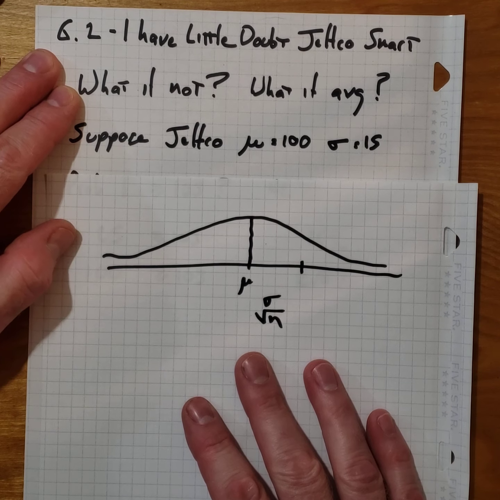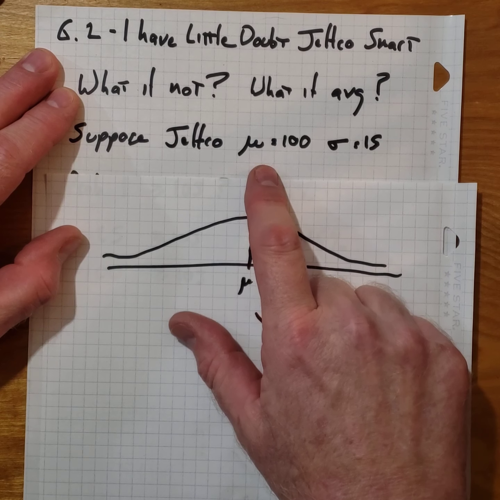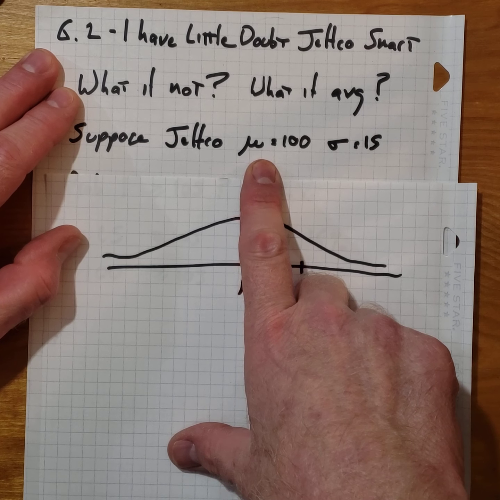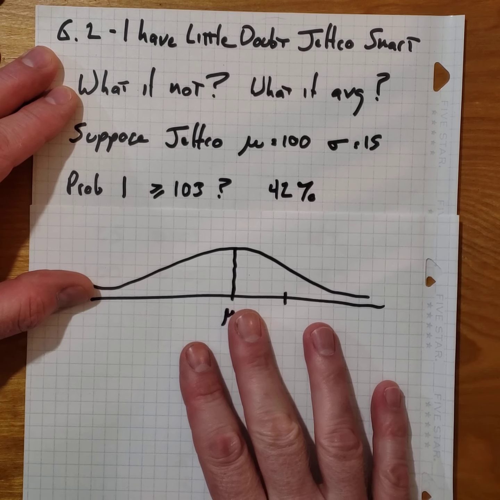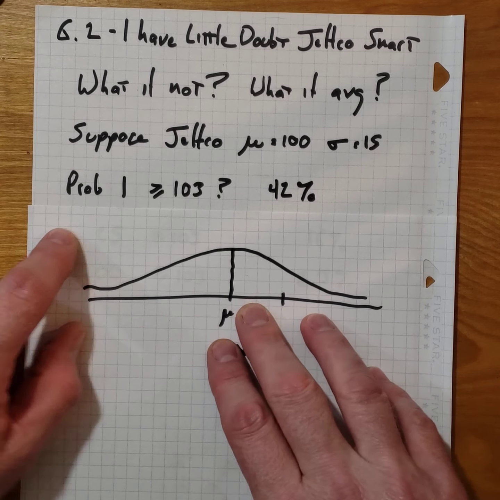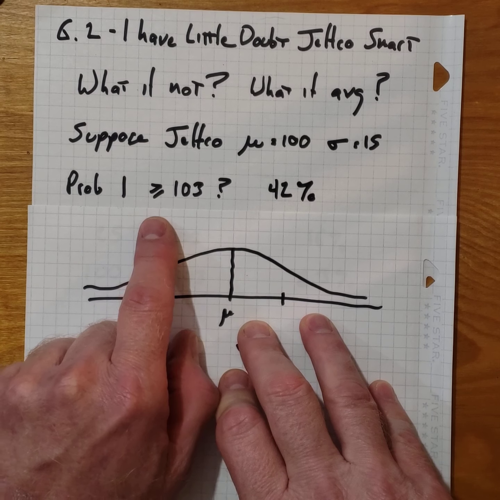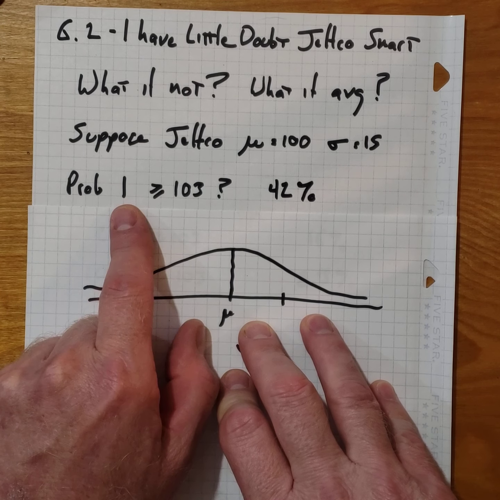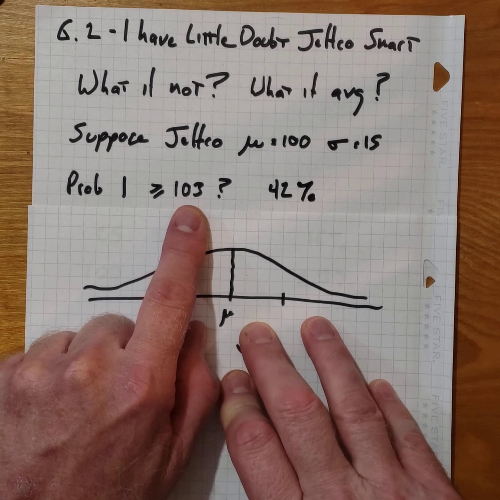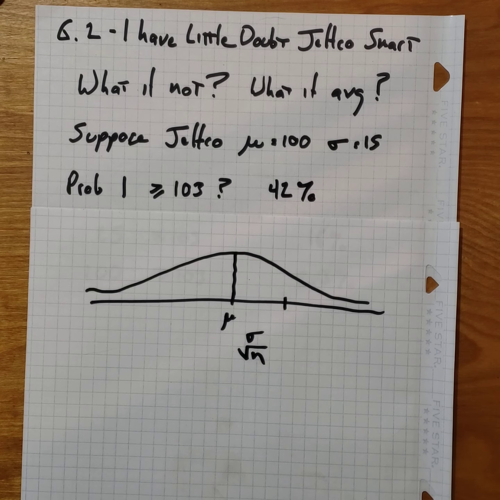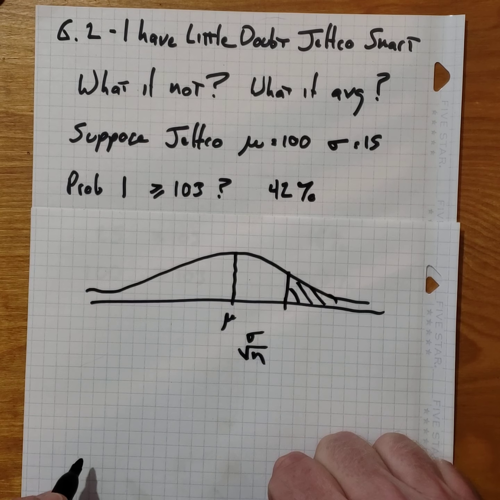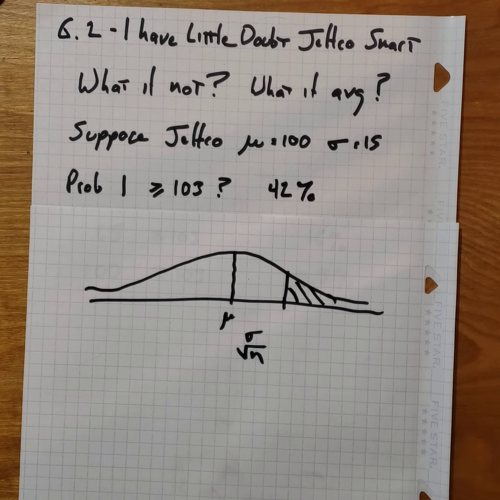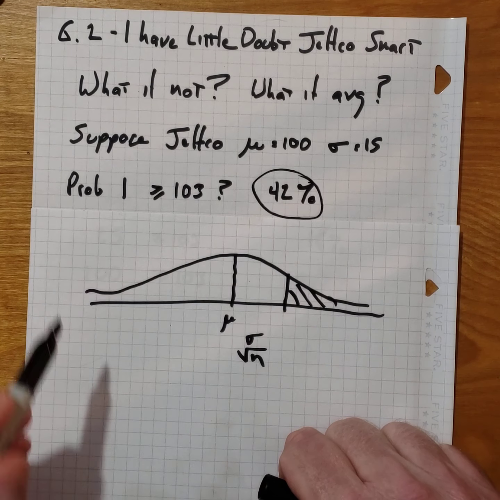So what happens if Jefferson College is average? The mean is 100 and the standard deviation is 15. Suppose we took a person from Jefferson College at random. What is the probability that that one person would have an IQ of greater than 103? So what would be the probability? We have 103 here. What would be the probability they would fall that far above the average? And the probability that they would is 42%.